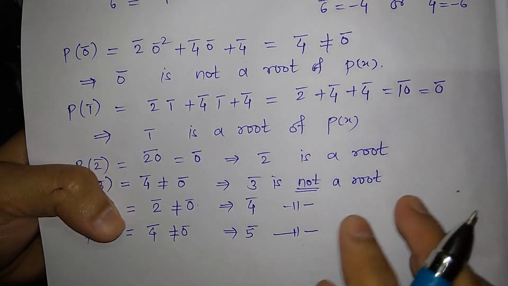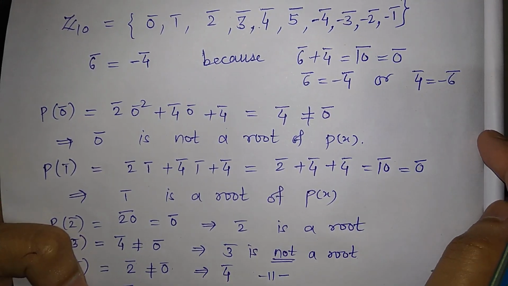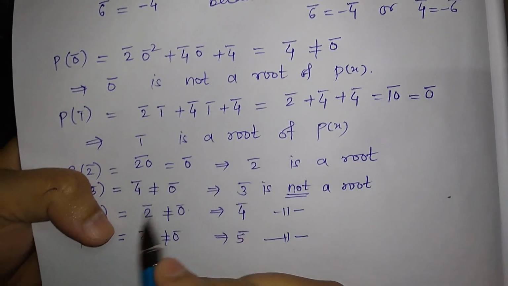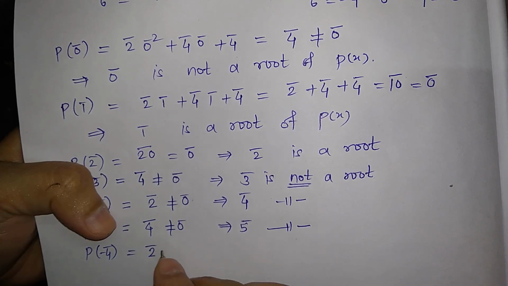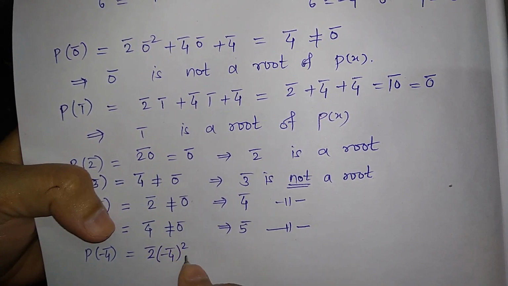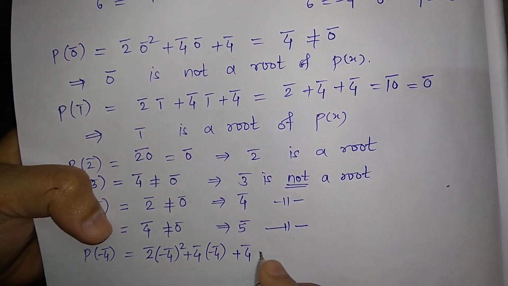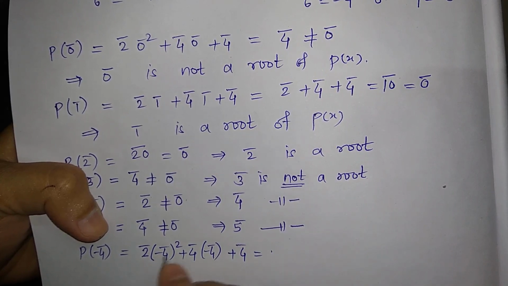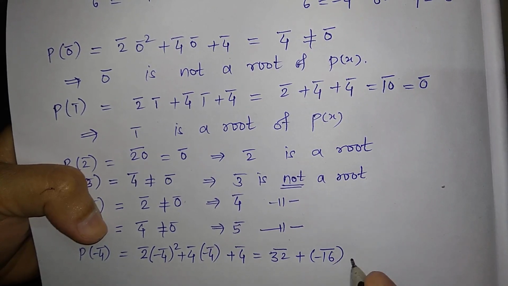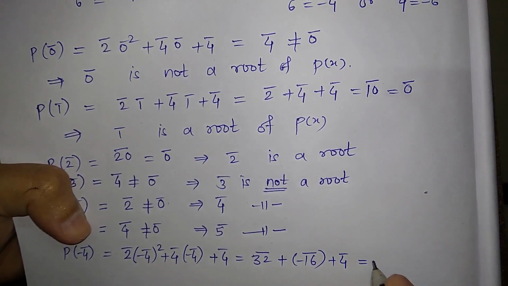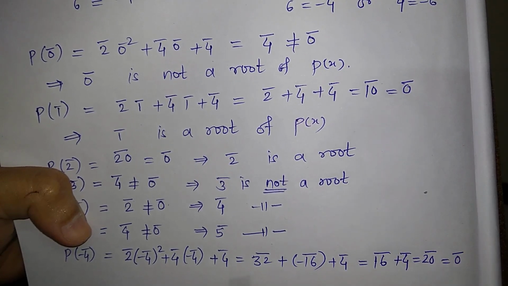Then go for 6 bar, but we know that 6 bar is equal to minus 4 bar. So just put x is equal to minus 4 bar, and so I will do here p of minus 4 bar is equal to 2 bar into minus 4 bar square plus 4 bar into minus 4 bar plus 4 bar, which is equal to 16 into 2 bar is 32 bar, plus minus 16 bar plus 4 bar, which is equal to 16 bar plus 4 bar, which is 20 bar, which is equal to 0 bar, right?